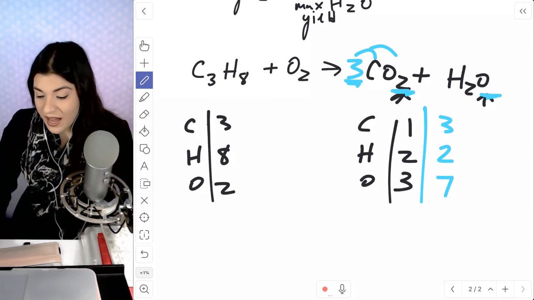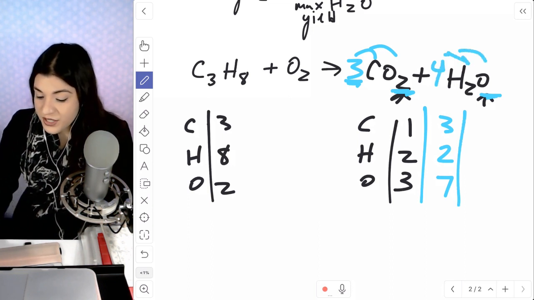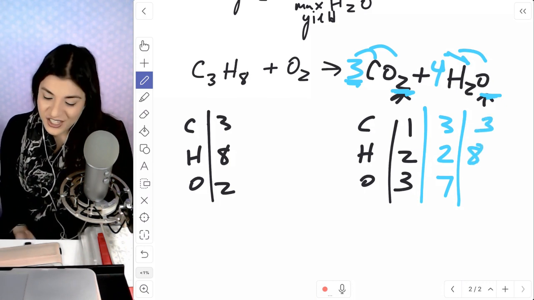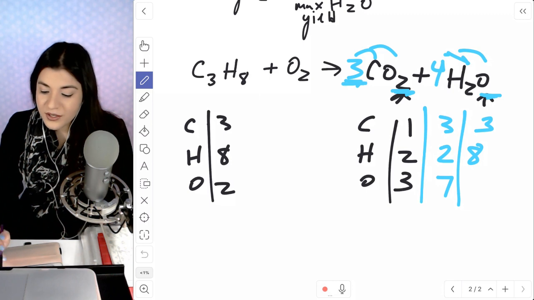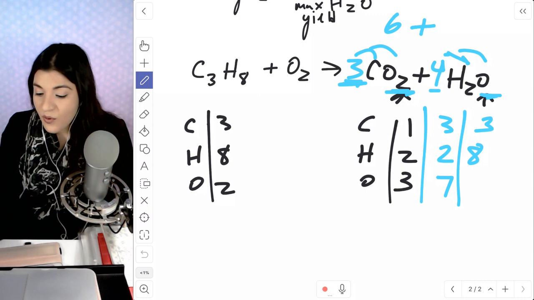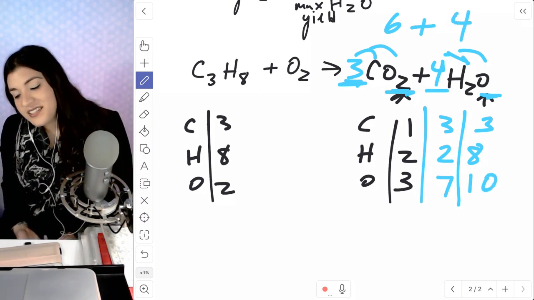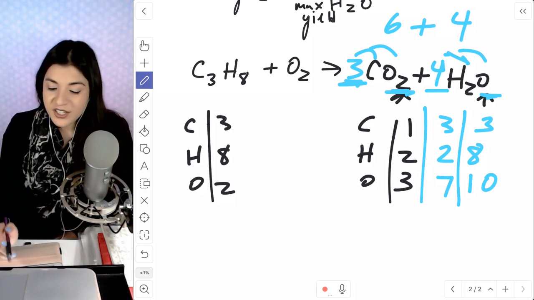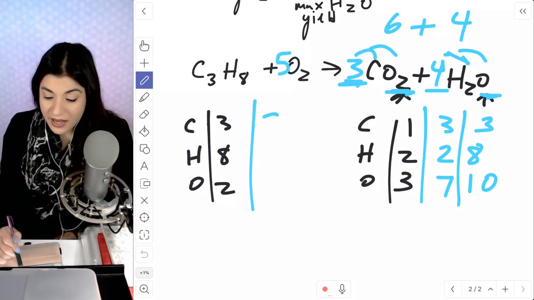So hydrogen, we have, let's put a 4 here to make it an 8. Distributing this, that'll be 4 times 2, which is 8. Nothing changed with our carbon, and let's recount our oxygen. So oxygen on this side had 3 times 2, so 6, plus 4, giving us 10. So now we have 10. Now to balance out our oxygen on the reactant side, I'm just going to place a 5 here to give us 10, and we finally are balanced.